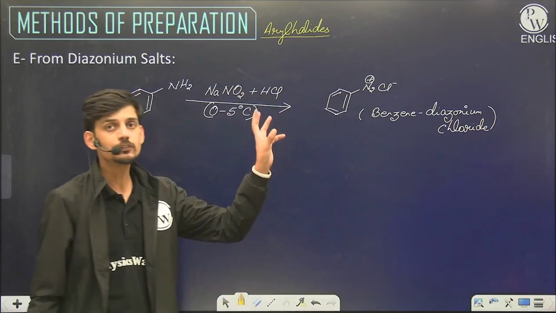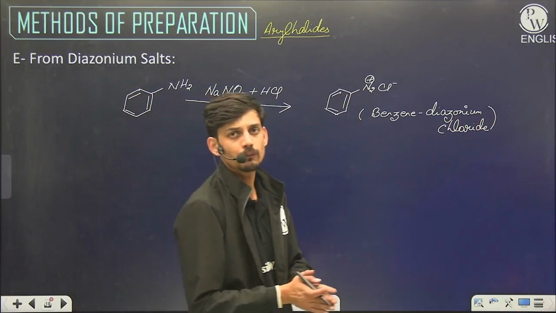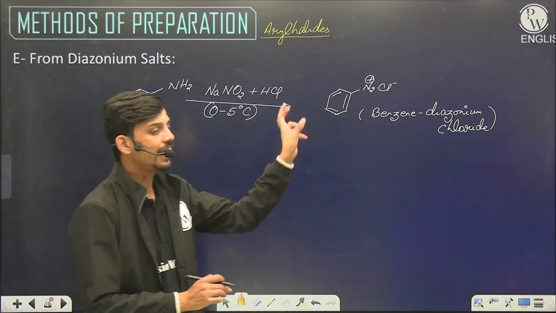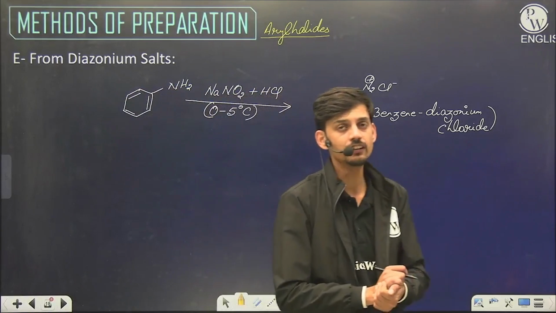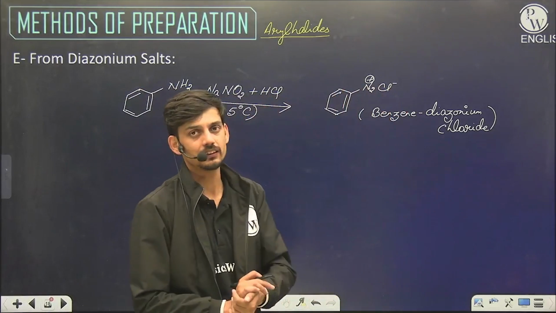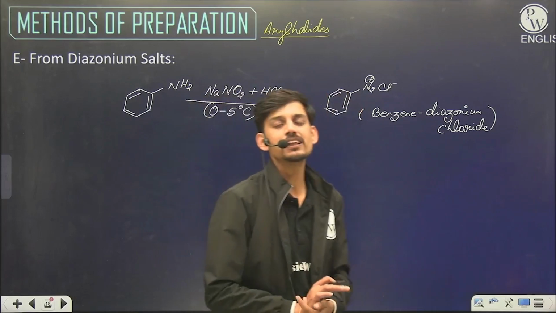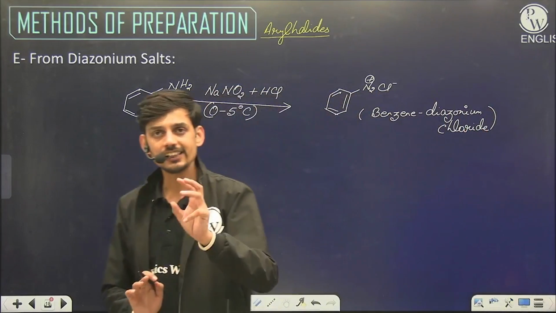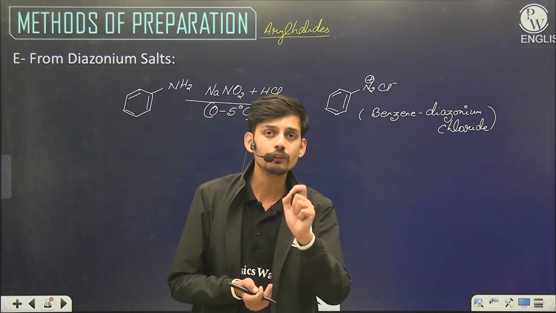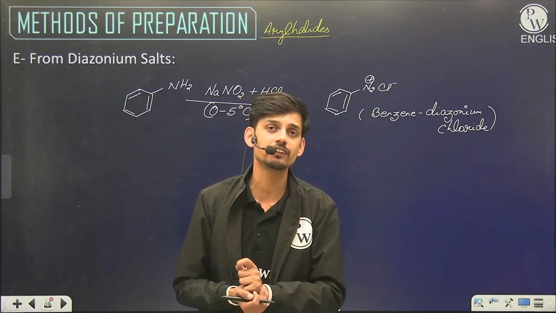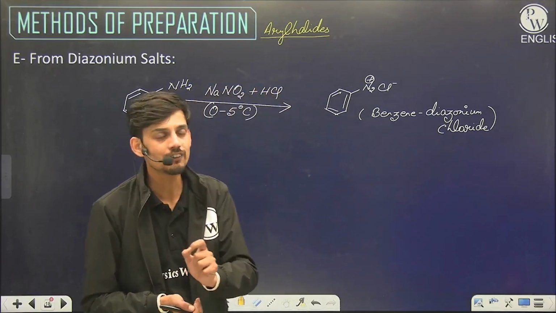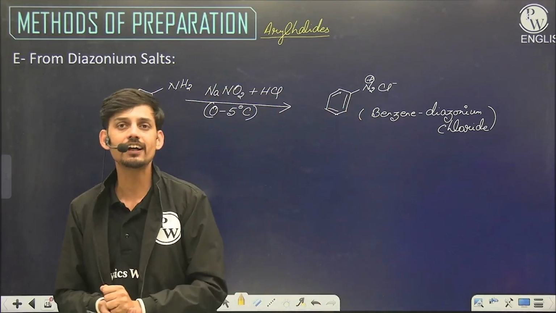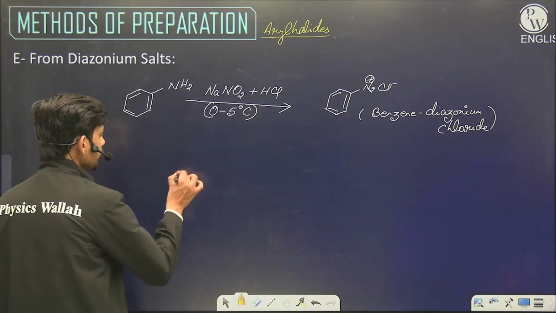Now this diazonium salt is a very useful organic synthesis compound, as N2 is having a positive charge and it won't want a positive charge. So this N2 has a very high tendency to leave, leaving a positive charge on the benzene ring, and that positive charge can attract any nucleophile. That's why, on the benzene ring, nucleophilic substitution is very, very difficult. This substitution by a nucleophile can be done easily with the help of this benzene diazonium salt. That's why this diazonium compound is a very important compound.